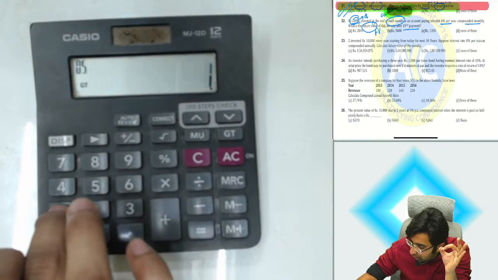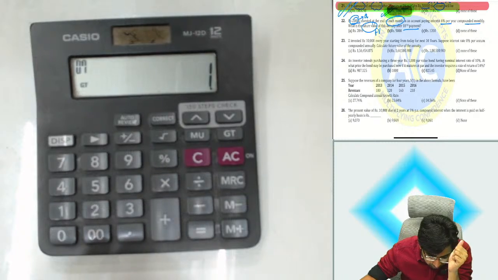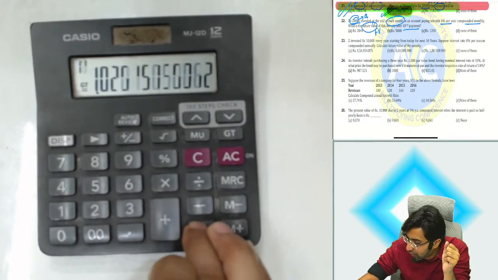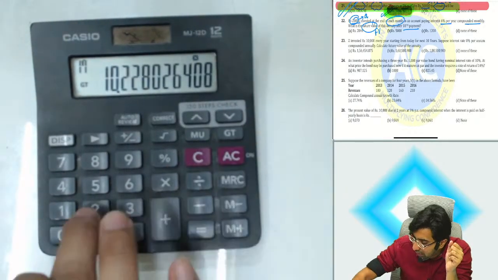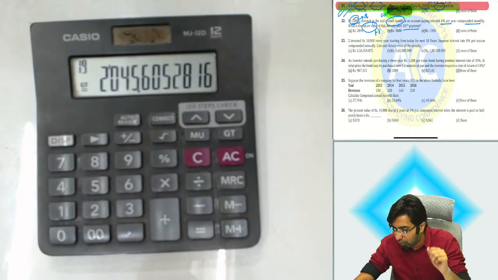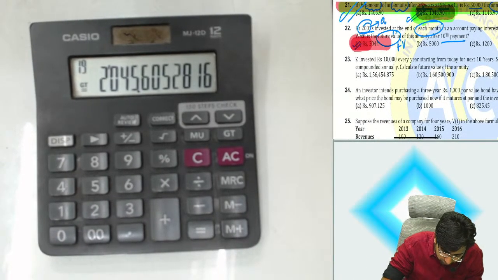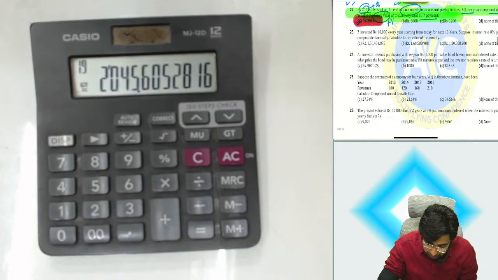For future value of annuity due, it is R upon 1200 plus 1 into 1. Now you have to press the equals button. How many times? 10 payments, 9 times. 1, 2, 3, 4, 5, 6, 7, 8, 9. GT. Multiply by annuity 200. So you will get 2045, and the answer is 2044. Difference of 1 rupee, totally acceptable. Nothing to worry about. Guys, is this point clear, all of you?